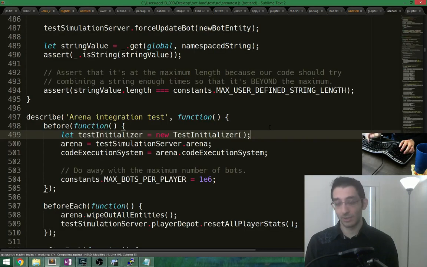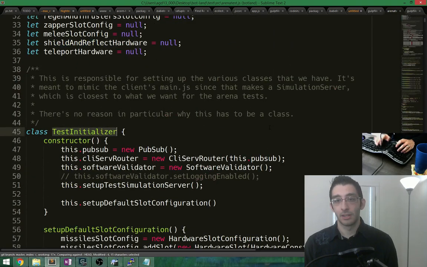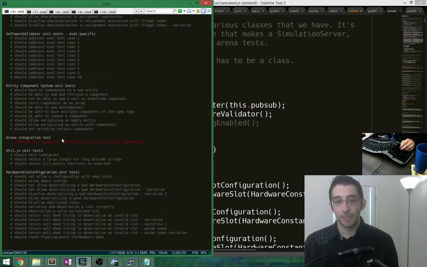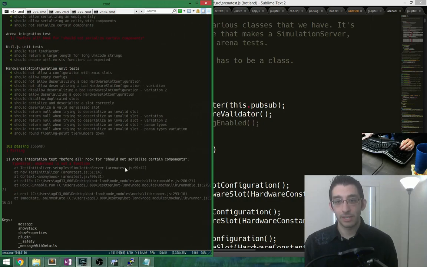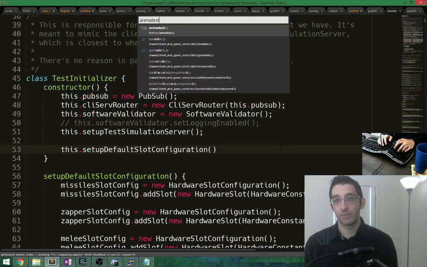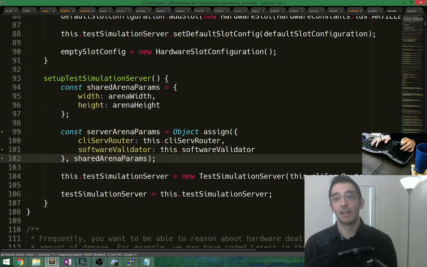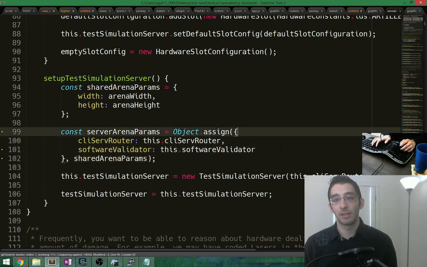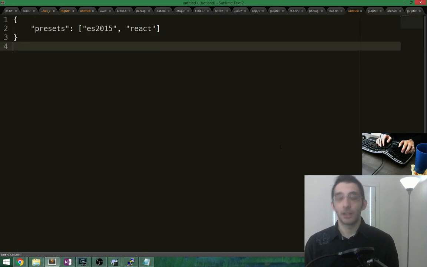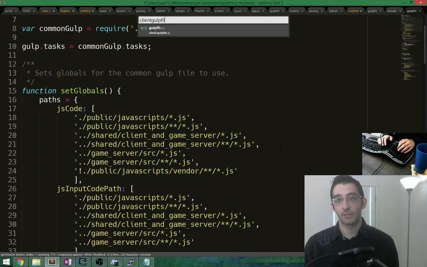Well, let's take a look at what's going on anyway. So we make a test initializer, and then, yeah, so it must be this, the test initializer. So let's go into test initializer. And I don't have any more information than this? Oh, yes, I do. Oh, oops. Arena test 99. Ah. This is where there's a problem, in the object.assign that I just added. This is because a plugin is missing. Okay. I think we know how to fix this.